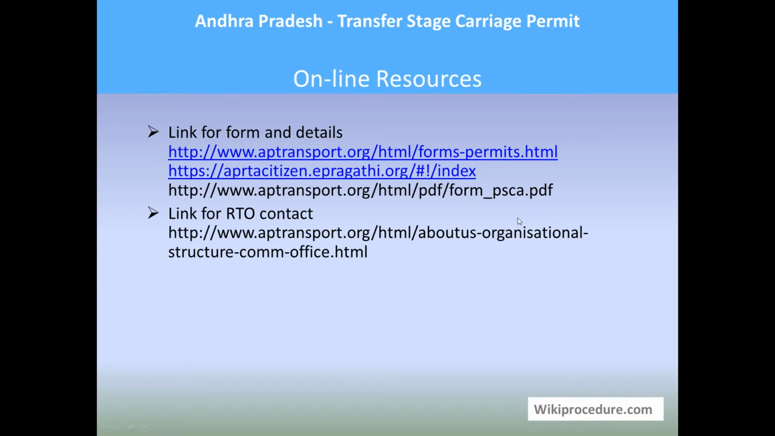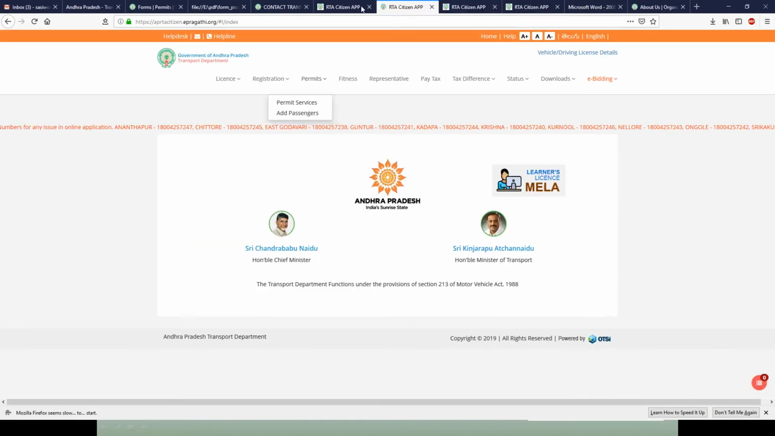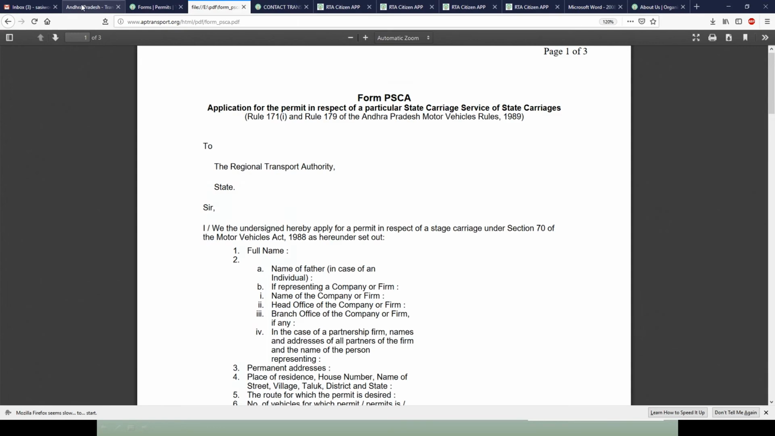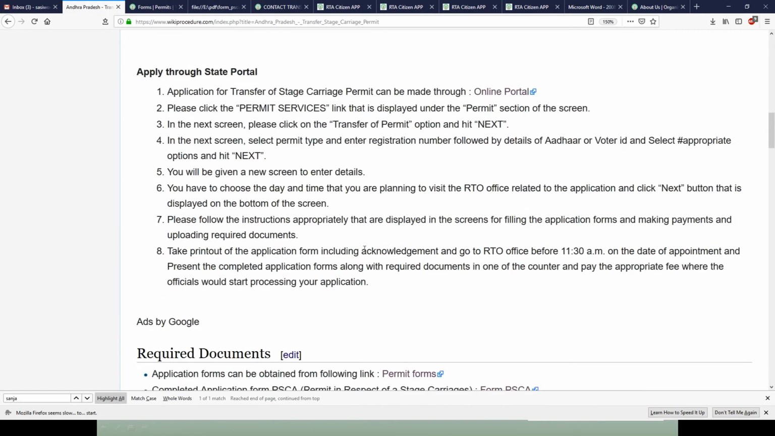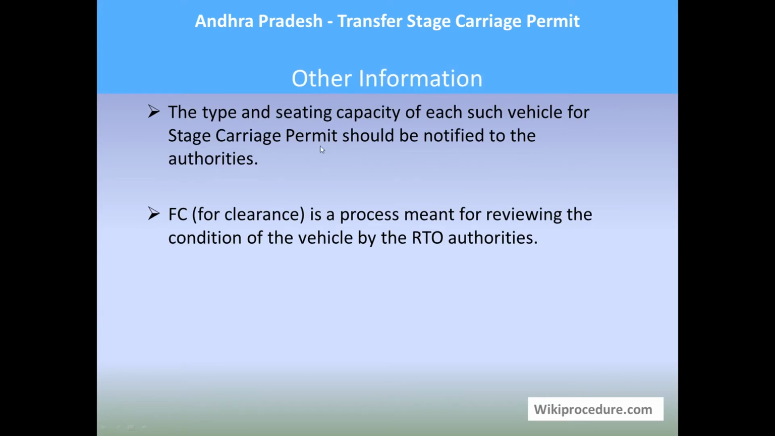Online resources: we have seen the form, the online portal, and the contact link. All these websites have supported in providing information to complete the procedure. So we have provided these websites as links in appropriate places to save you valuable time. Other information: the type and seating capacity of each such vehicle for stage carriage permit should be notified to the authorities. For clearance, FC is a process meant for reviewing the condition of the vehicle by the RTO authorities.